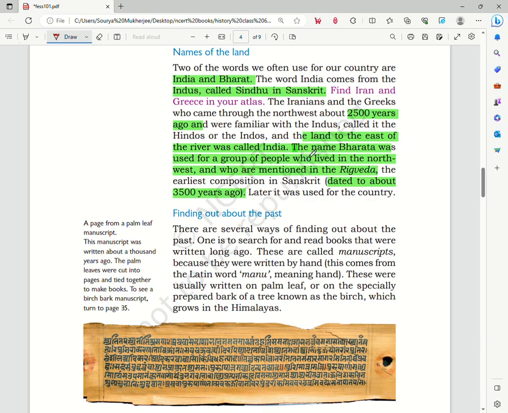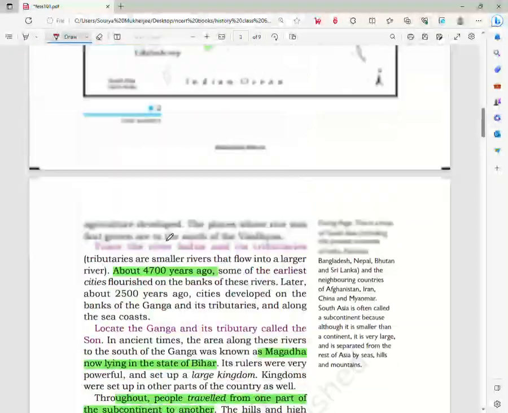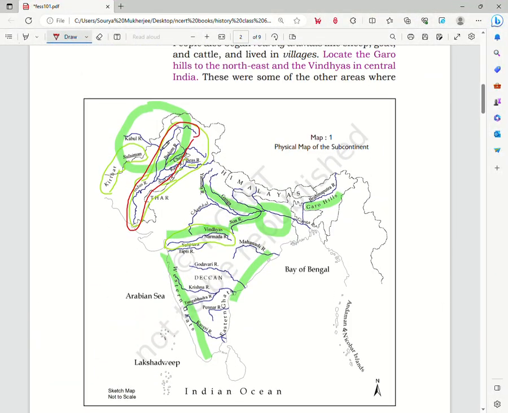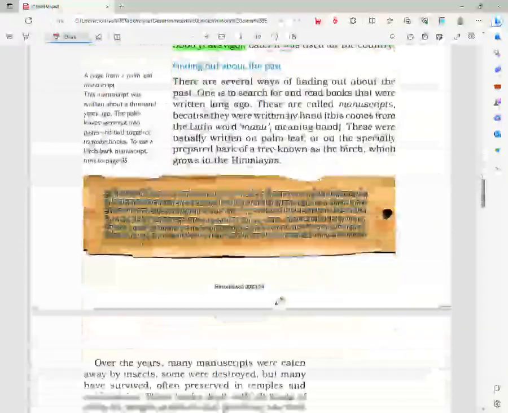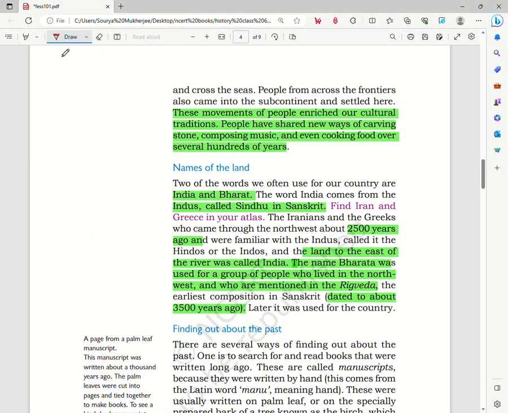And then the name Bharat was actually mentioned in the Rig Veda for a group of people, a tribe that used to live in the northwestern region. In this overall region they used to live, and these people were known as Bharat. From there, mentioned in the Rig Veda, the whole country was later called Bharat. So let us continue to the next part.